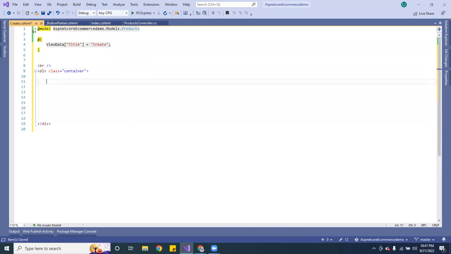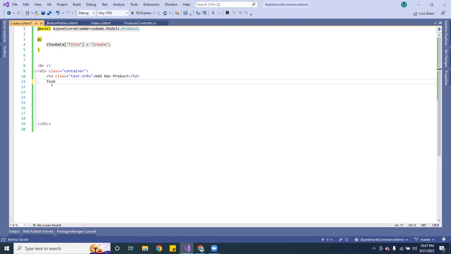So inside their container, I want to go ahead and pass the H2, and this one I'm going to do add new product. And here I want to give it a class, and this one's going to be called text, just like that. Okay, so here inside there, we want to go ahead and work on the form.